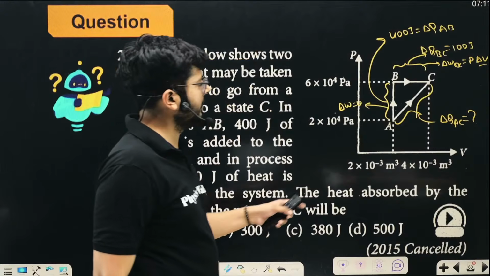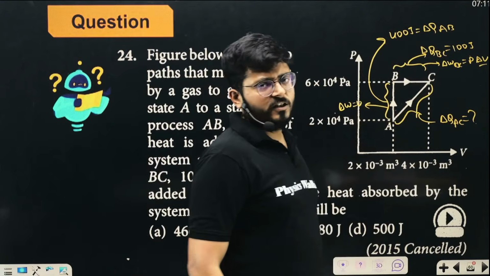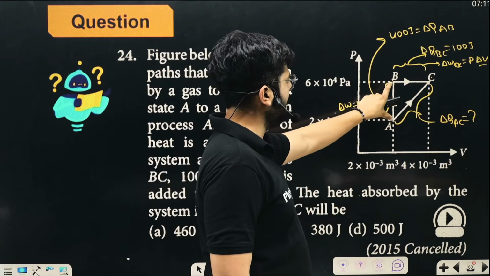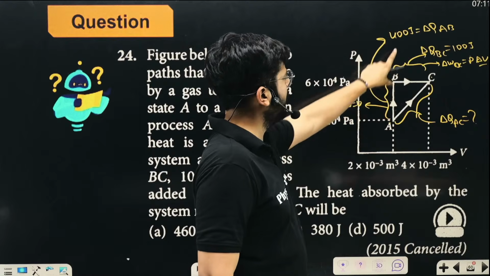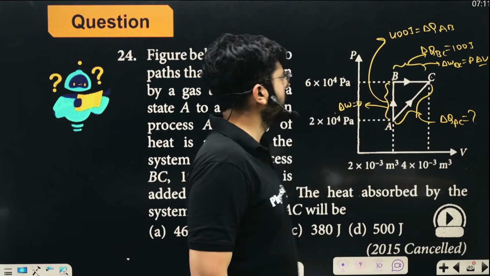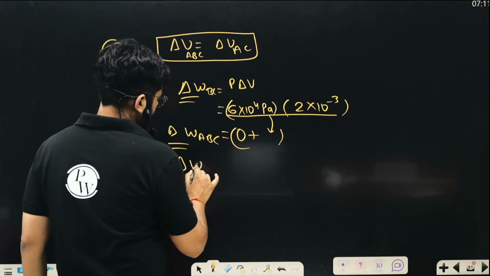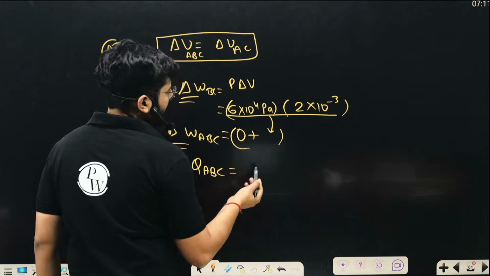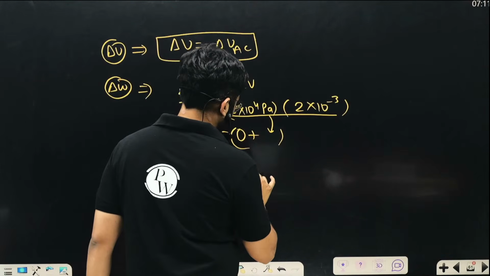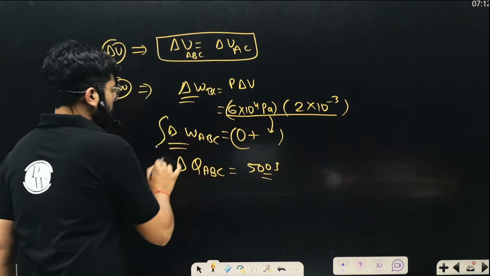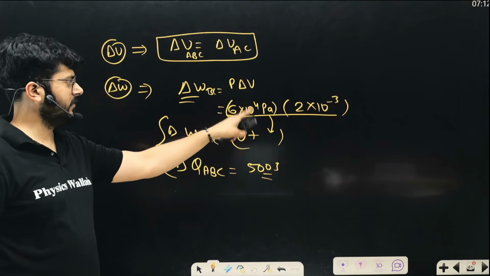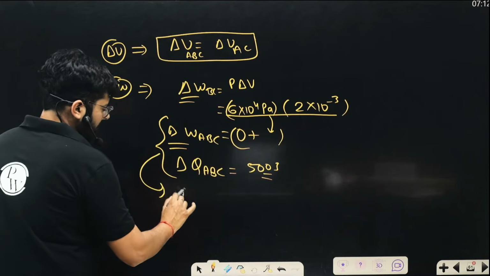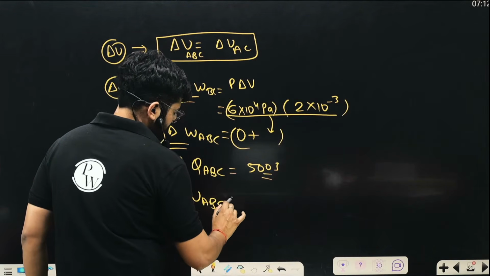Now, my dear kids, we know that the work done in this process is something that we have already figured out. Heat required in this entire process, heat in this process plus heat in this process. Here in this one, 400 joules, in this one, 100 joules. So heat required in the process, delta Q in the process ABC, is 100 plus 400, which is 500, right? So we know delta W for the process ABC, this plus this, delta Q for the process ABC.